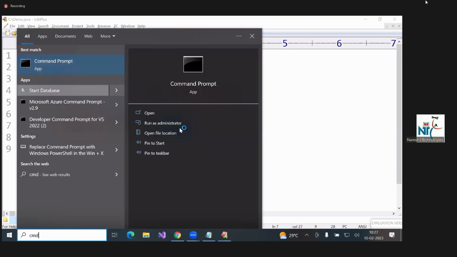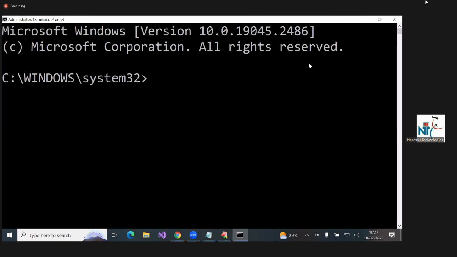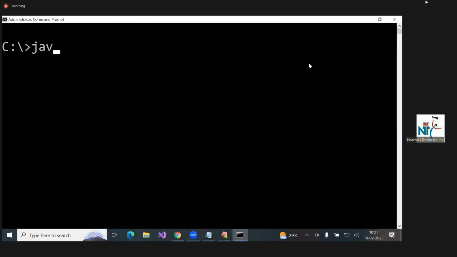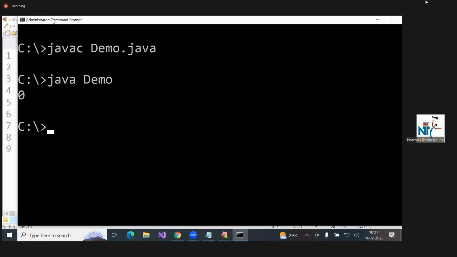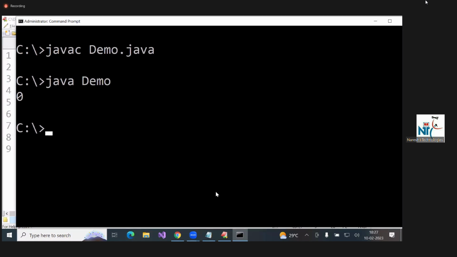You observe the command prompt. Here compilation, execution. So output 0. Okay. Now you are getting 0 output. So compilation, execution, output is 0.